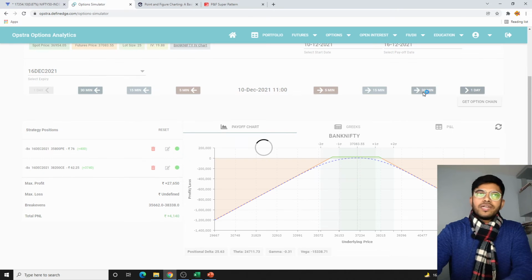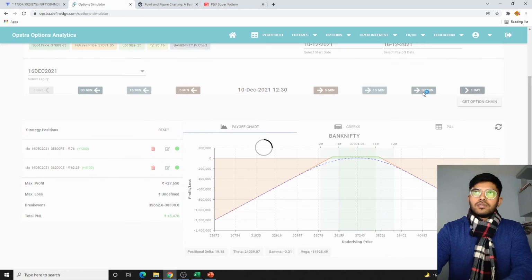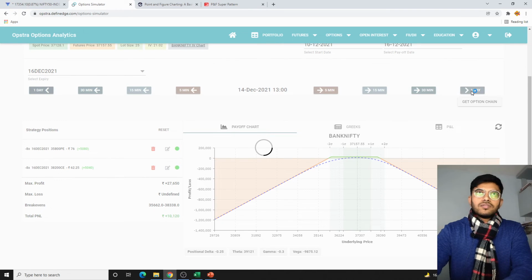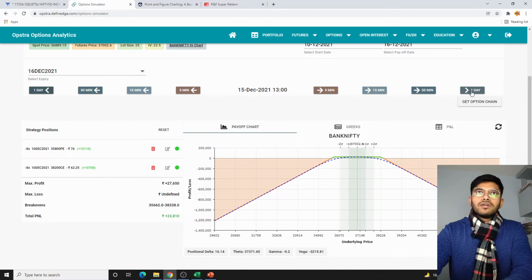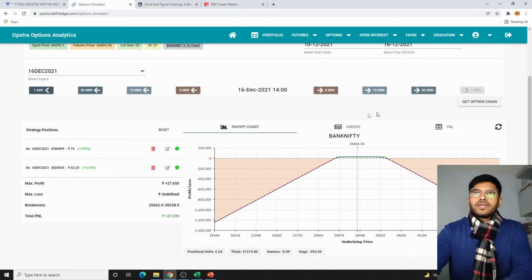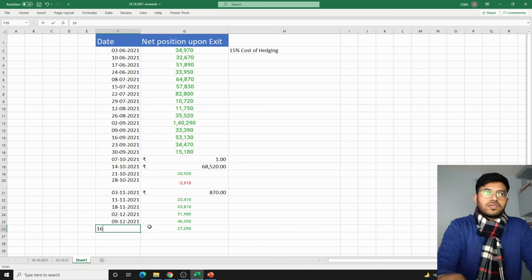So the moment we enter into the strategy, it was giving profit, and by 12 o'clock we were around 5,000 of the profit here. So next day 14th, 15th, quite comfortable, well within the range. 16th is the expiry day, next day 26,000 profit, then within 1 more hour we get around 7,000 more, and 27,000 is the profit on the expiry day at 2 o'clock. And this is 16th of December.